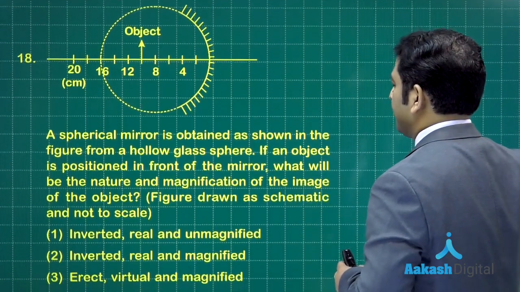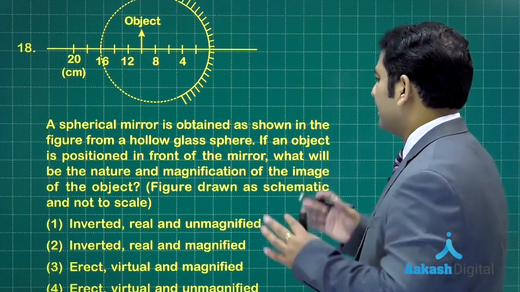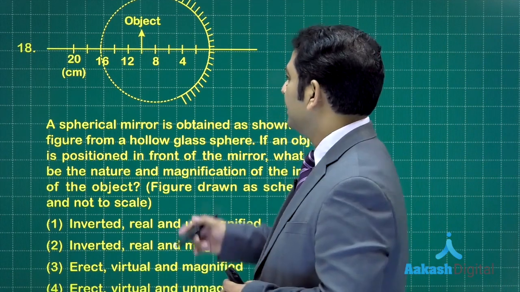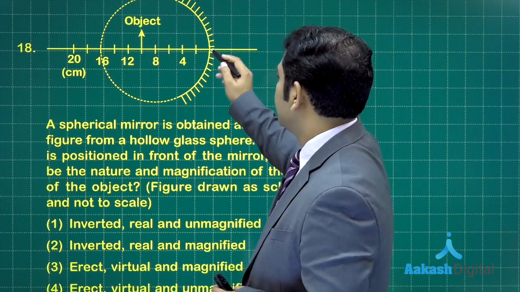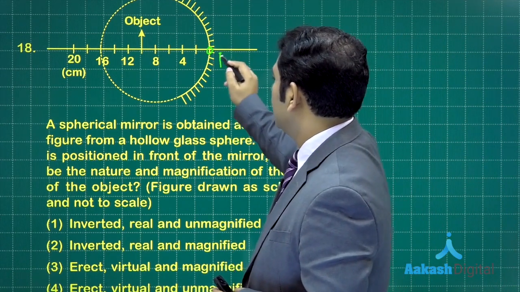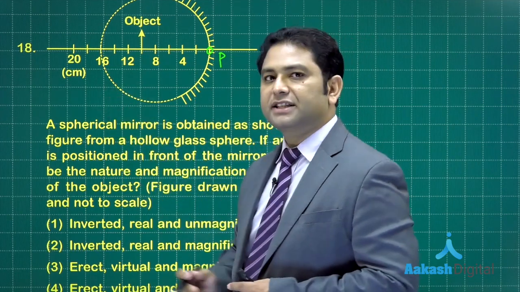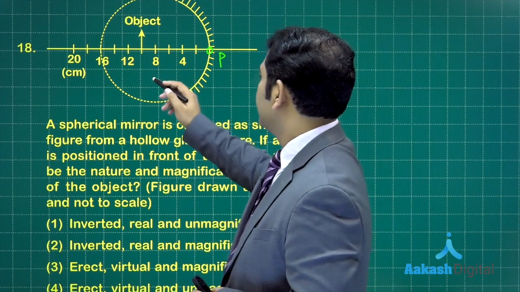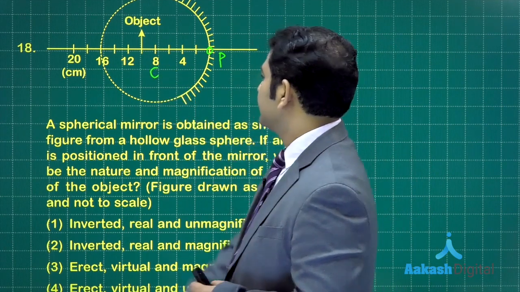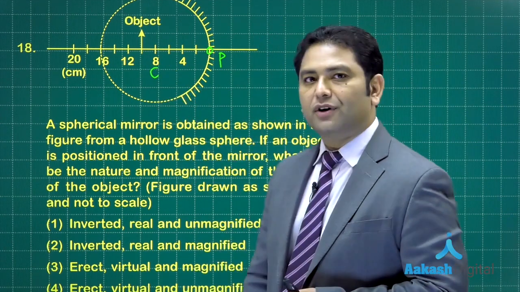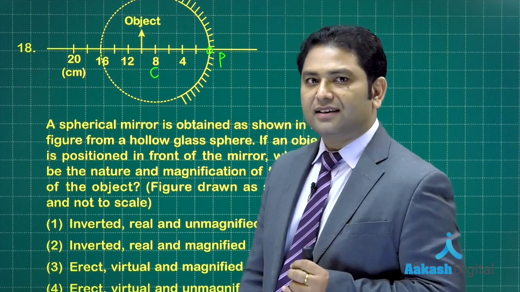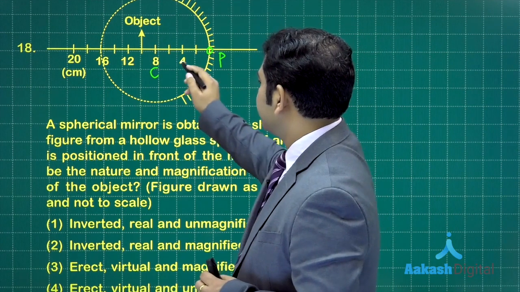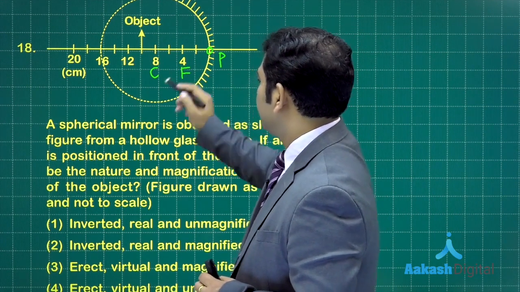Let me find out the parameters that we define for a mirror. This is going to be the pole. This is 16 centimeter, so the radius will be 8 centimeter, which means here is the center. That's straightforward. If the radius is 8 centimeter, the focal length will be 4 centimeter.